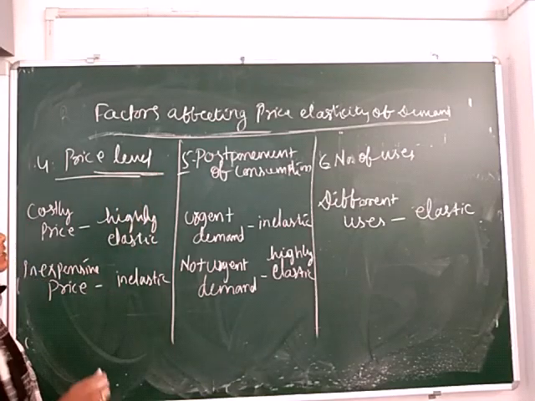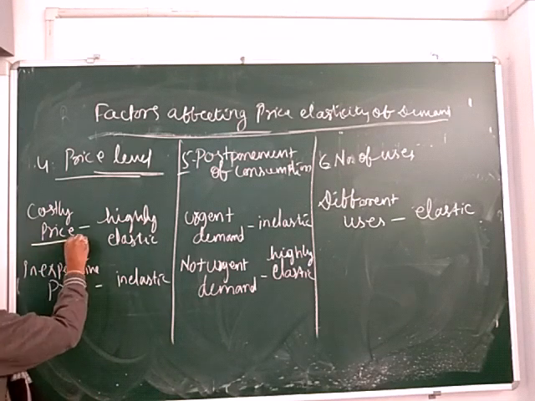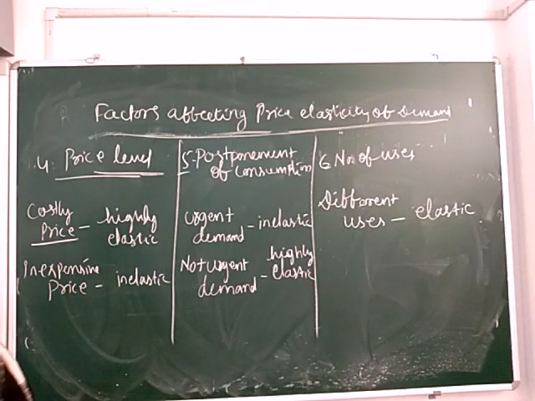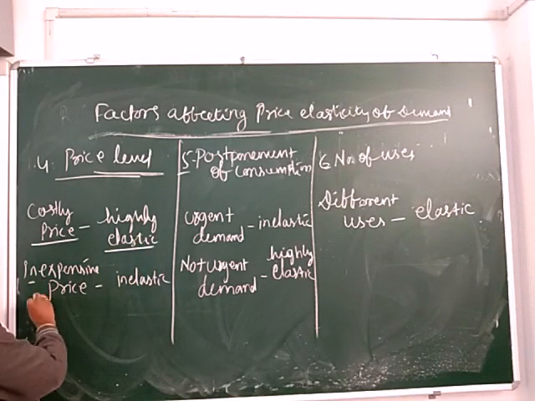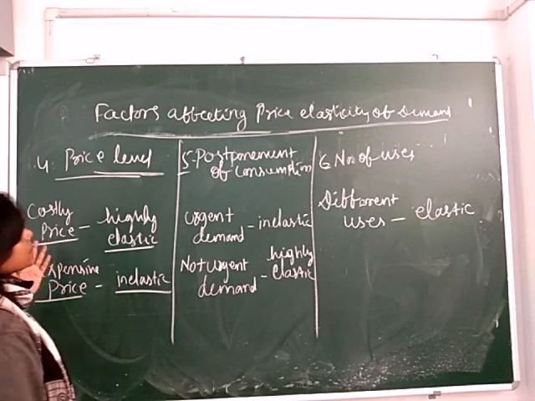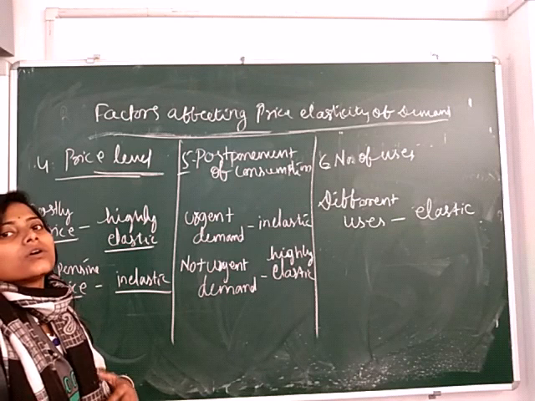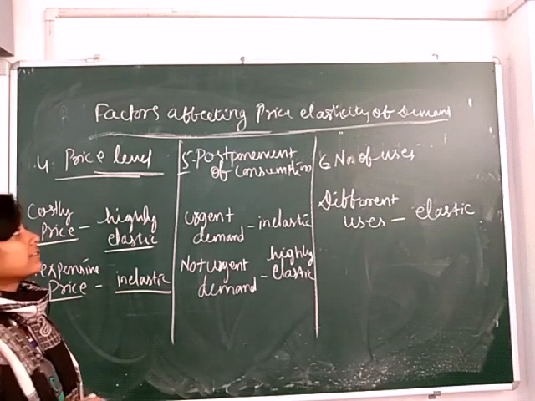Price level. Price level also affects the price elasticity of demand. If the price is costly or expensive, then its elasticity is highly elastic. If the price is inexpensive, then this elasticity is called inelastic. Expensive prices like diamond, gold, etc., and inexpensive prices like matchbox, salt, etc.